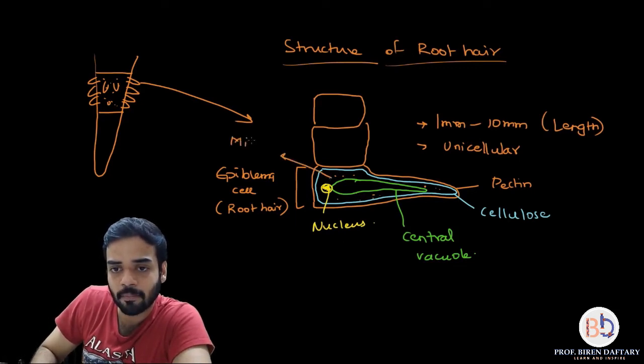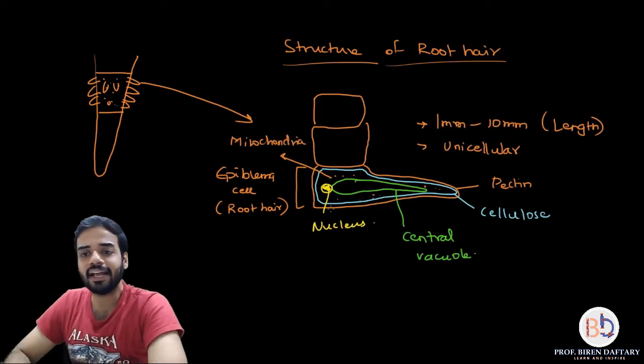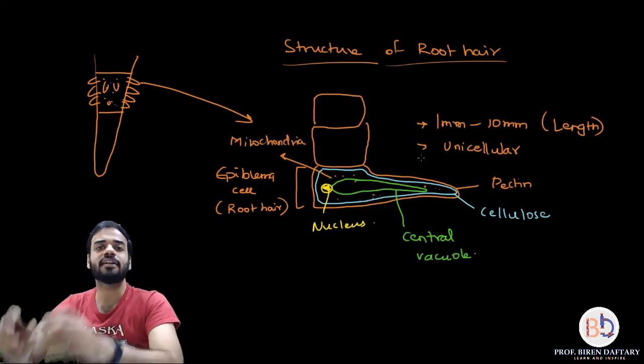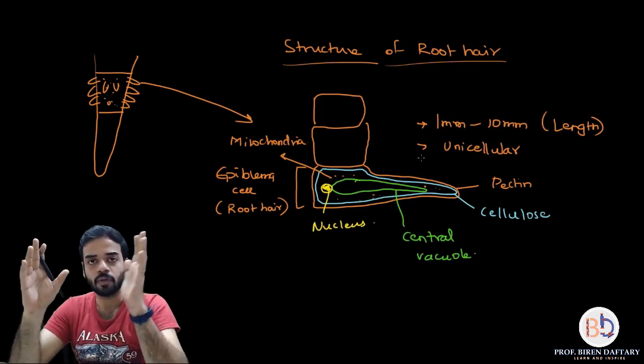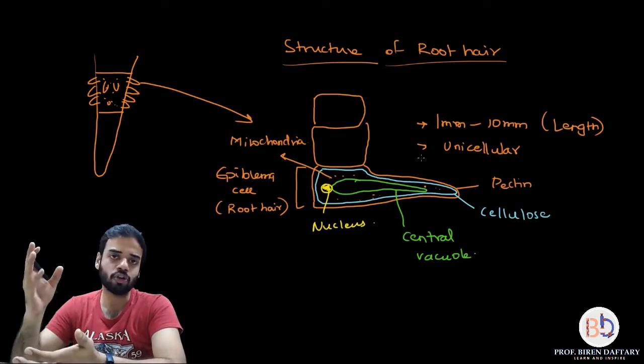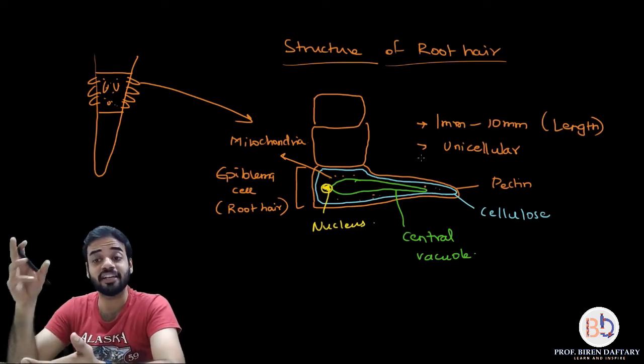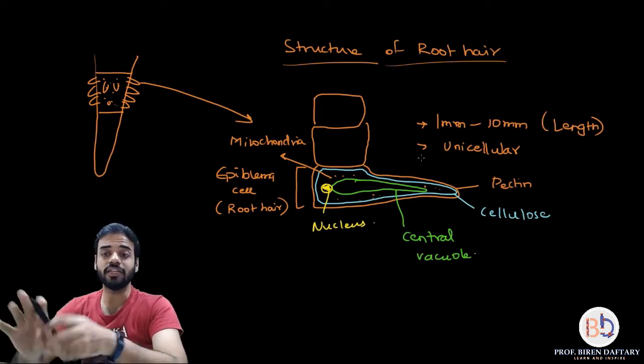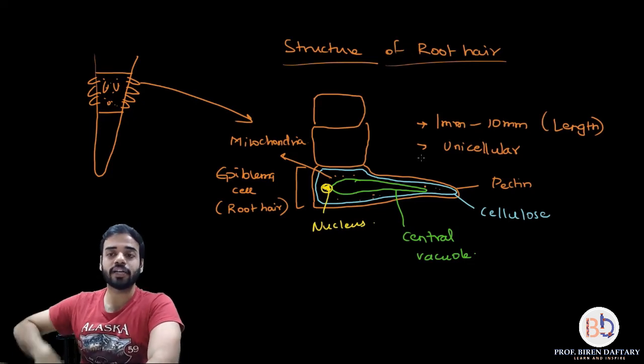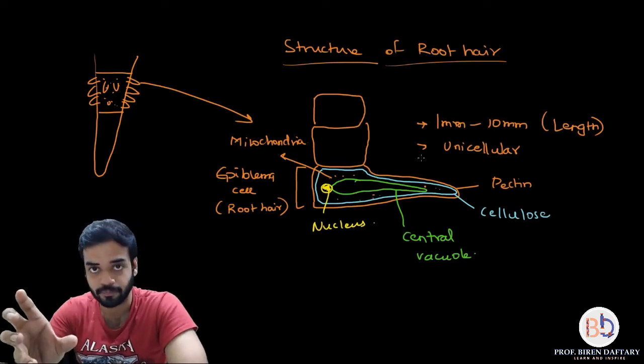This is mitochondria. All right, and the leftover space which is there, that is where the cytoplasm is present. Okay, so cytoplasm is not having a large space. Most of the space inside the cell is taken by the central vacuole. So is this structure of a root hair clear? This is a single root hair.